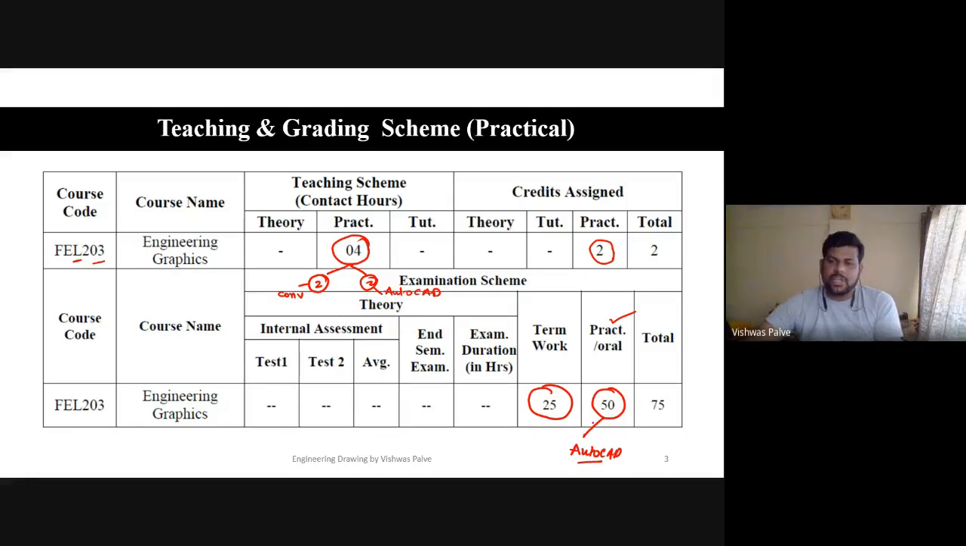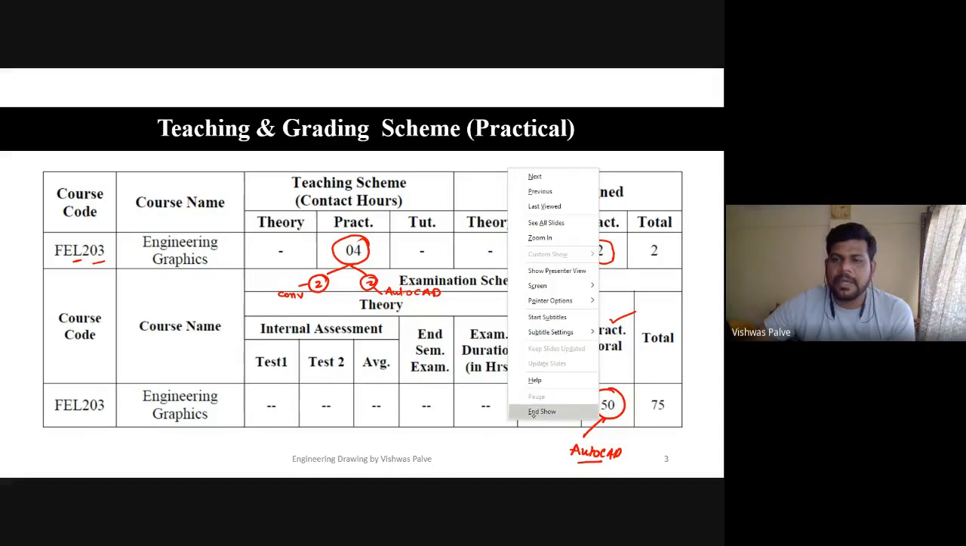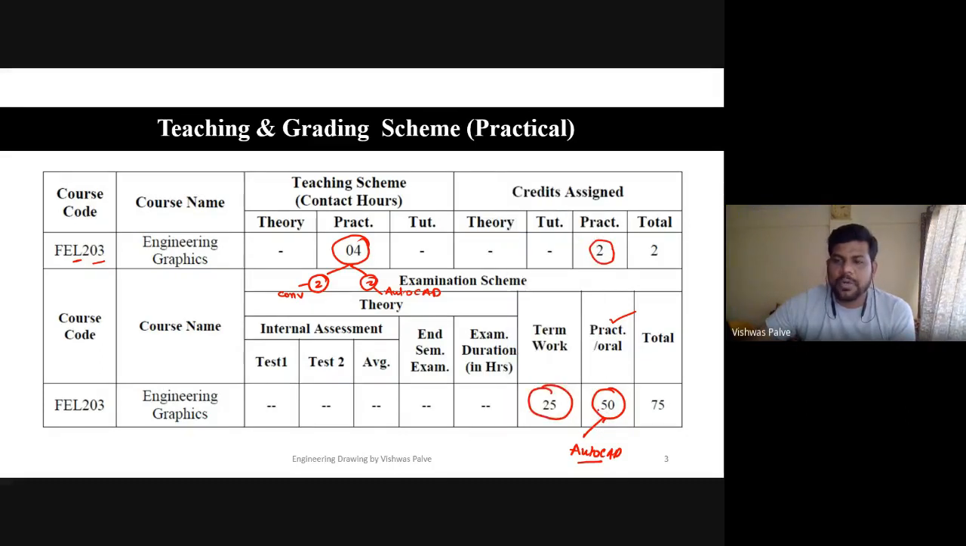But if it is not possible due to COVID situation, then we will conduct an oral which will be based on AutoCAD. So you should be having thorough knowledge of AutoCAD along with the theory sessions. So this was regarding the theory and practicals.